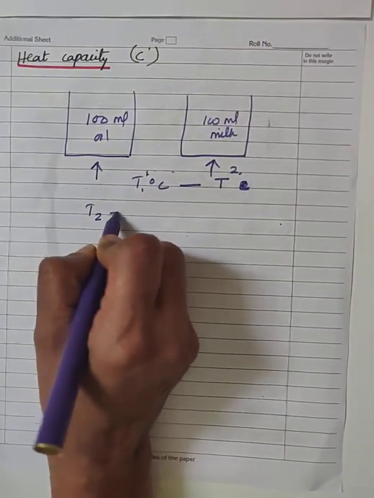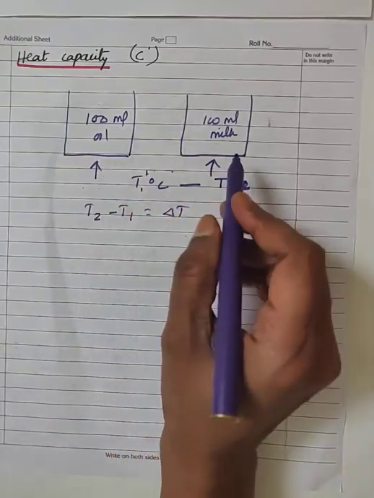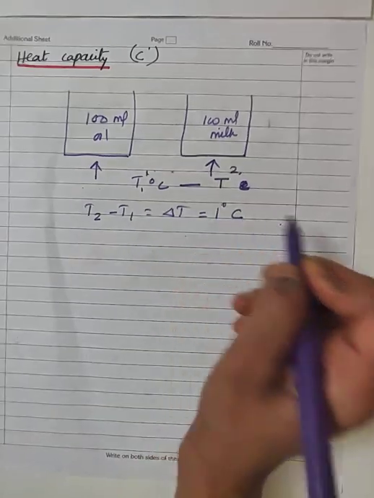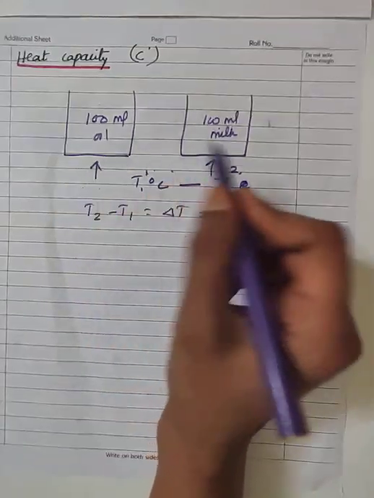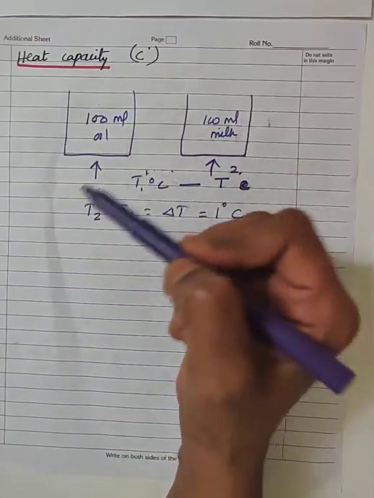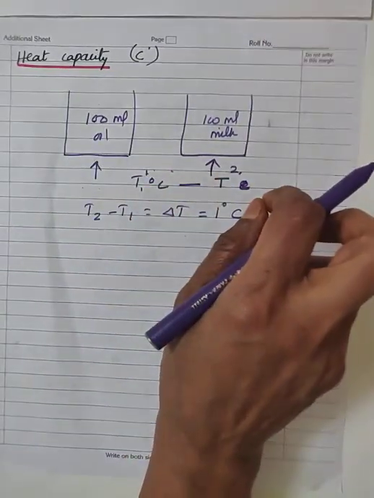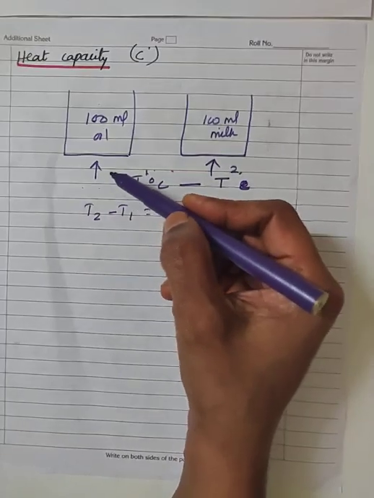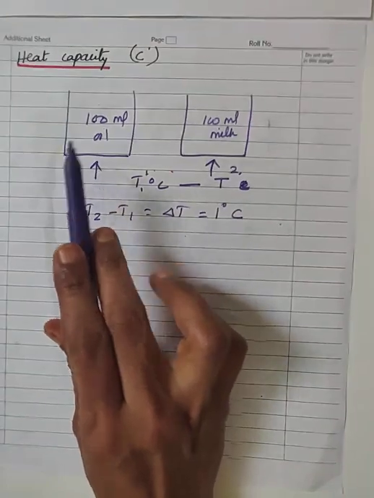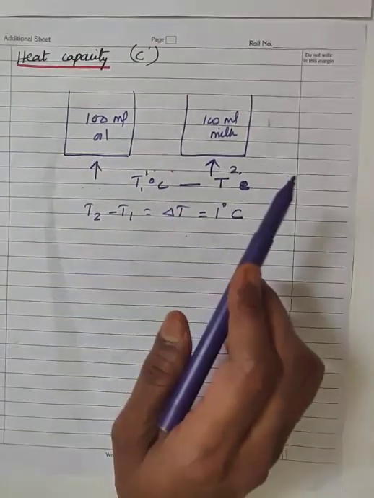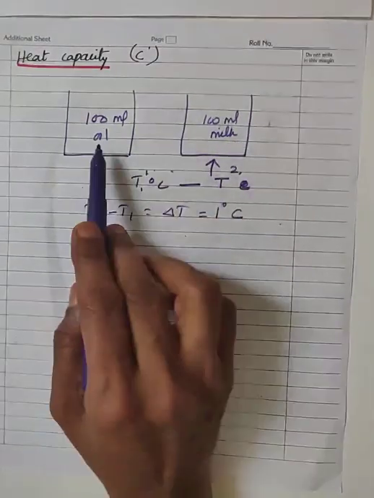That is T2 minus T1, I take it as delta T. That is the rise in temperature. Both the substances show a rise in temperature by 1 degree Celsius, and till then you provide the heat energy. If you observe, the amount of heat energy, or the time for which you are providing the heat energy, in both the substances will not remain the same. So the amount of heat energy you give to bring about an equal rise in temperature in two different substances is different. The amount of heat energy depends on the characteristic property of the substance.